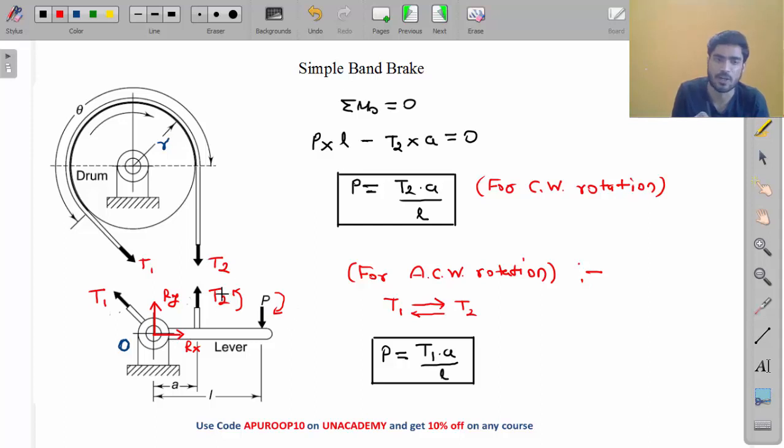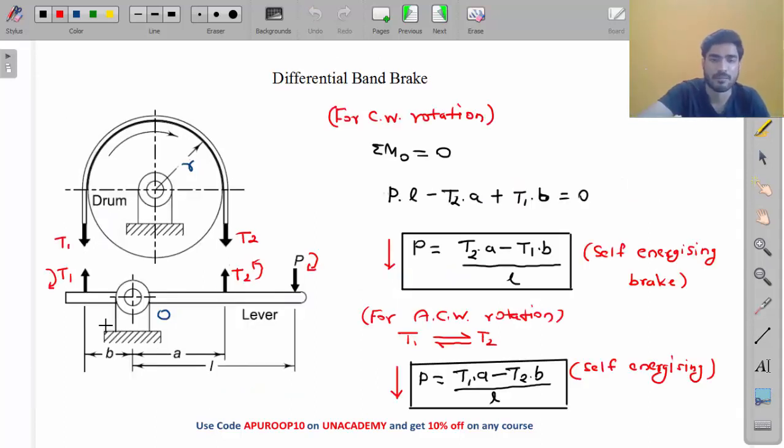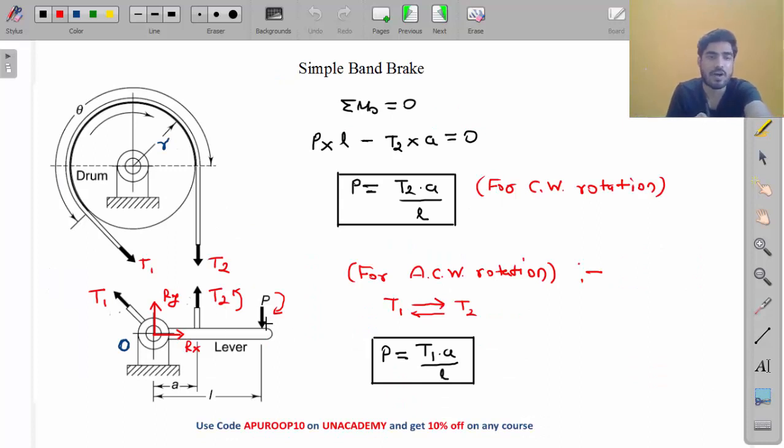But here P is applying clockwise moment, T2 anti-clockwise moment and T1 is applying clockwise moment. So here the lever is rotating because of P as well as T1.